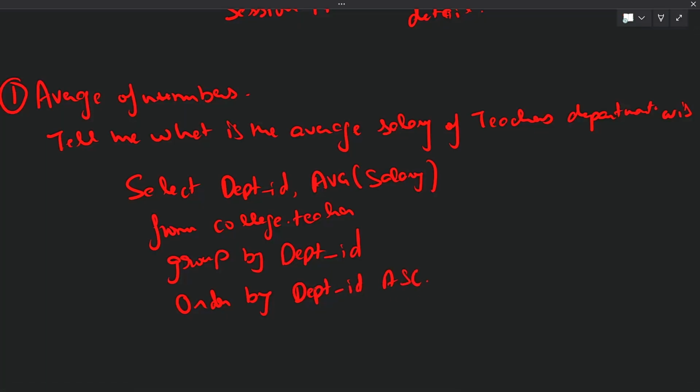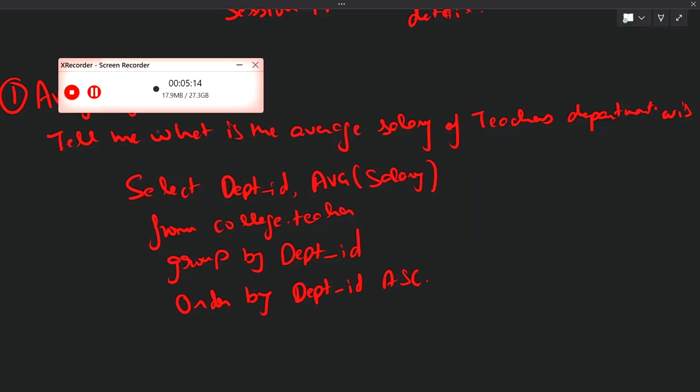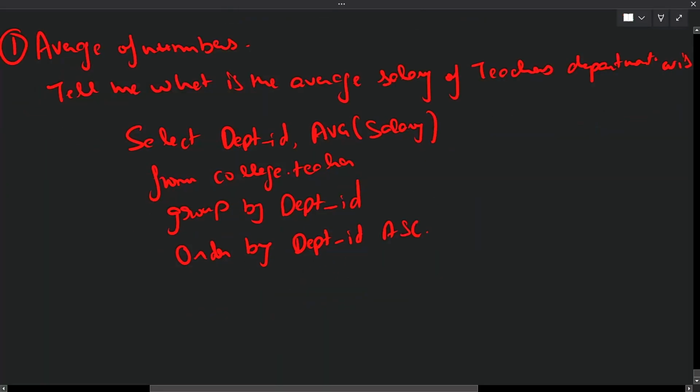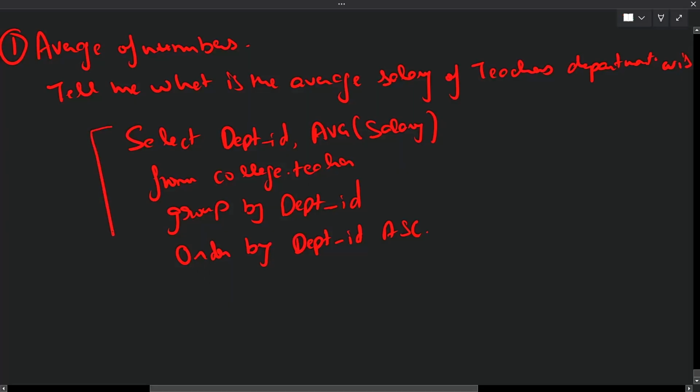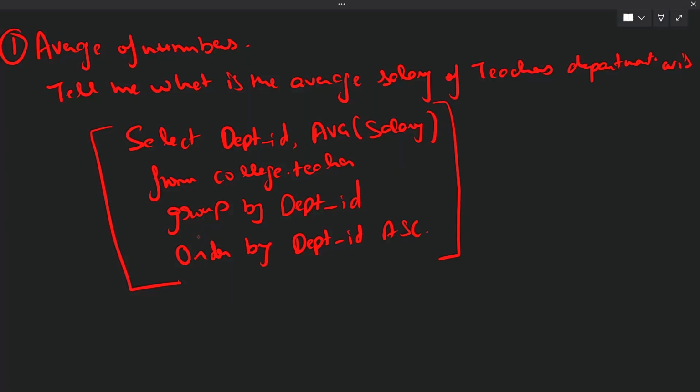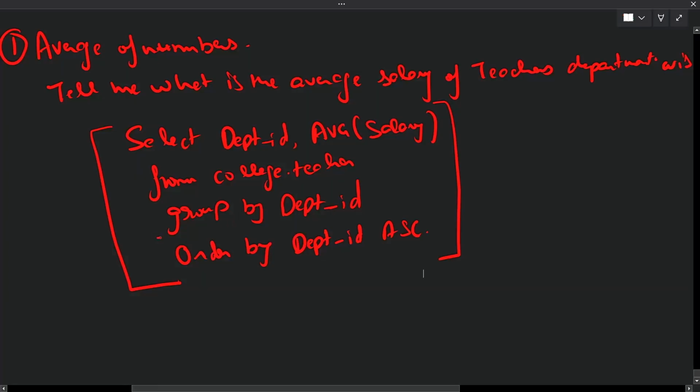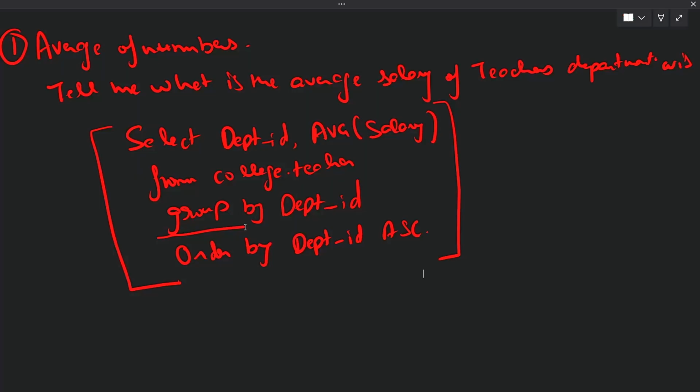Very simple, right? This is the SQL query which we'll be using. First it will do the group by department id.